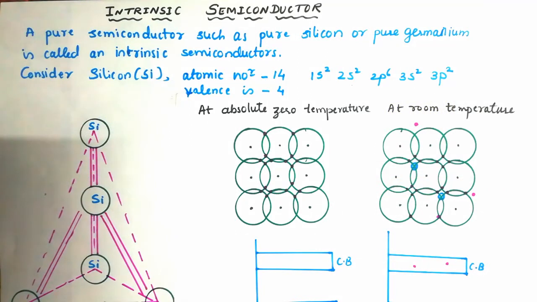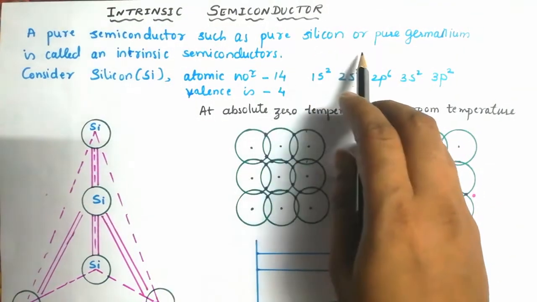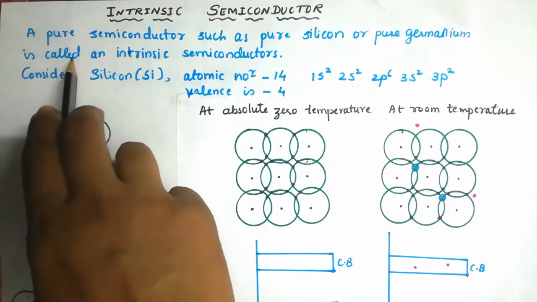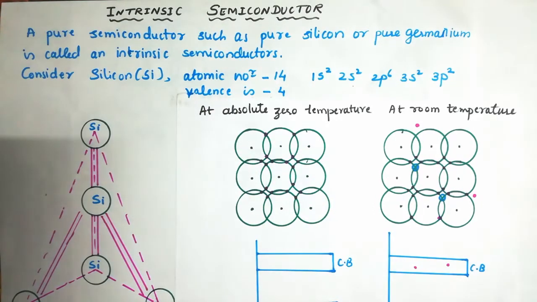Let us discuss today the topic intrinsic semiconductors. As we know, we divide semiconductors into two categories: one is intrinsic semiconductor and another one is extrinsic semiconductor. A pure semiconductor such as pure silicon or pure germanium is called an intrinsic semiconductor. So, when semiconductors are in pure form and not doped with any other elements, then they are called intrinsic semiconductors.